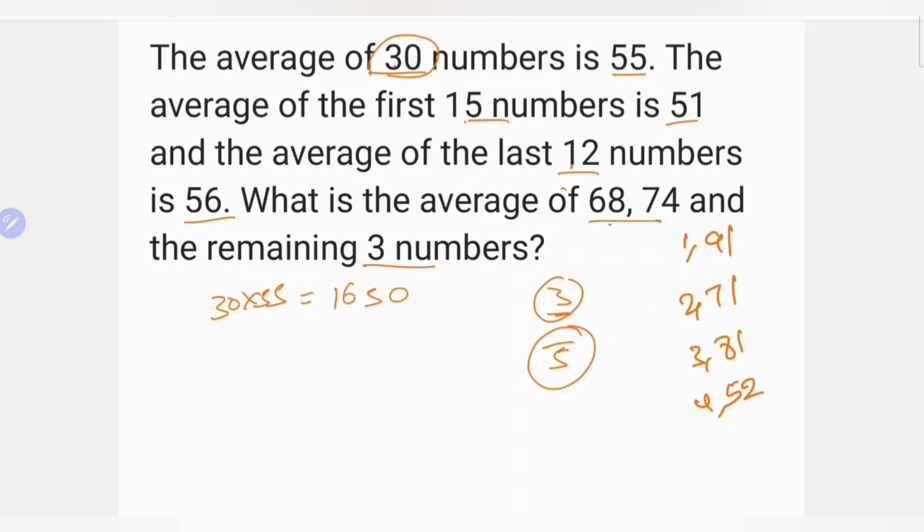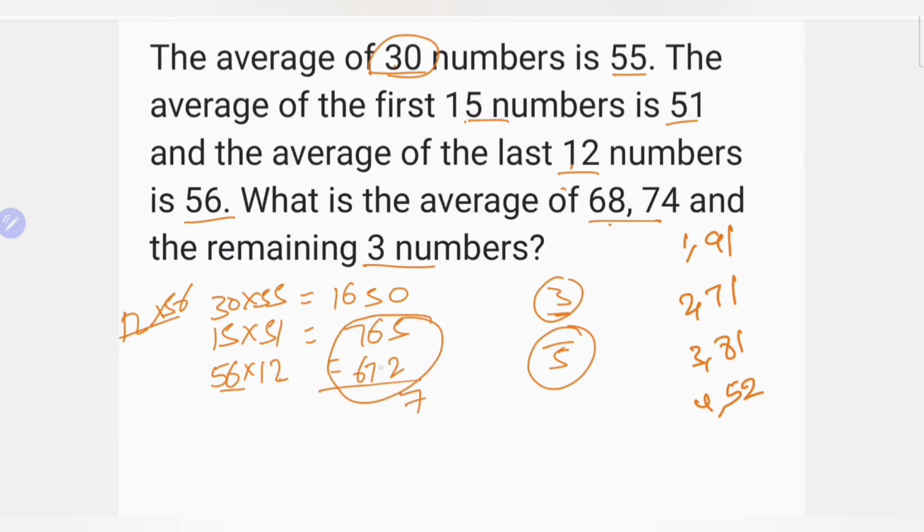5, 6, 0. 15 into 51, it is 765. Next, 12 into 56. Observe one thing, I can write not 12 into 56, I can write 56 into 12 if the calculation is easy. But writing 12 into 56 would be a little more complex compared to this. 112 56, 112 56, it is nothing but 672.